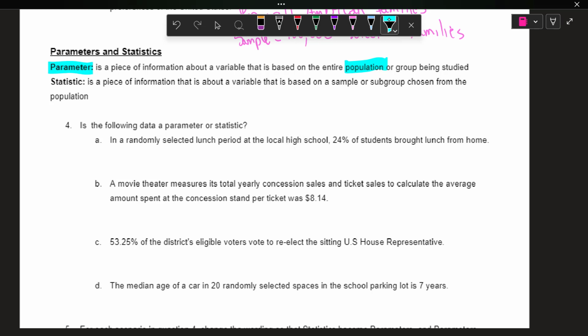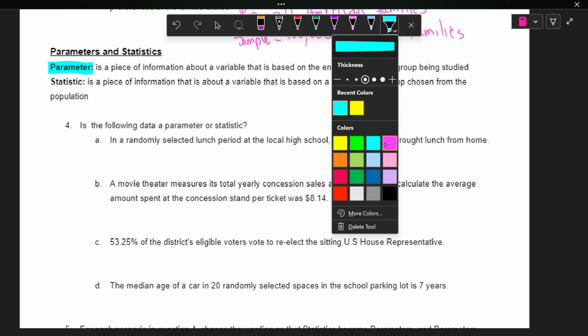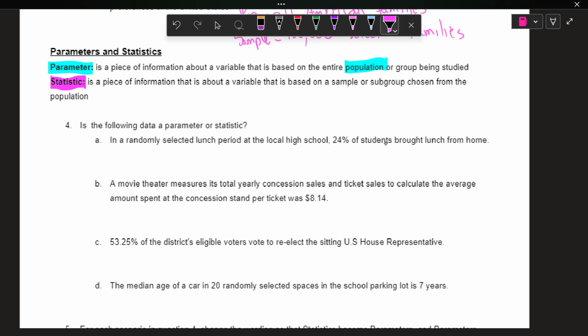So it's information of a variable about the population. Whereas the statistic is based on a sample. It's a variable of a sample. So population, parameter, sample, statistic. That's how we can remember or figure out what we're talking about here.